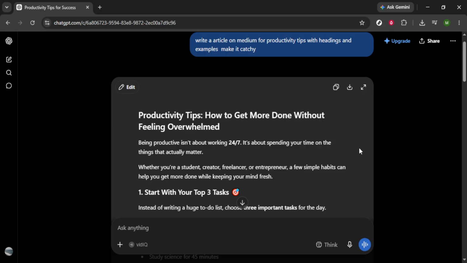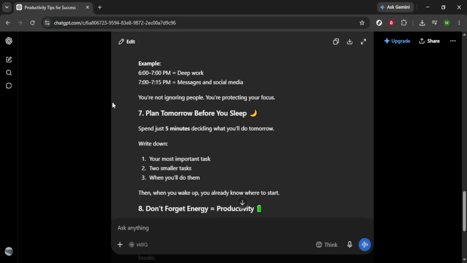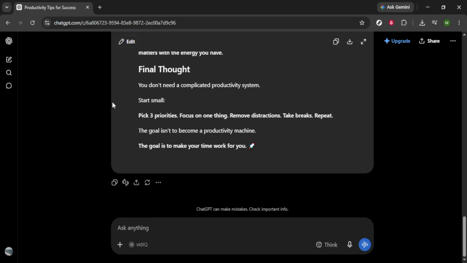And there you have it. You've just learned how to write articles on Medium using ChatGPT, all from selecting a topic to hitting Publish. Remember, it gets easier with practice. Soon you'll be able to whip out great articles in no time.